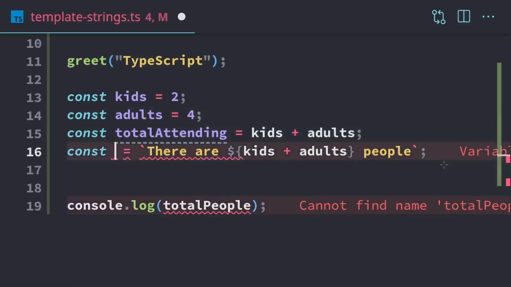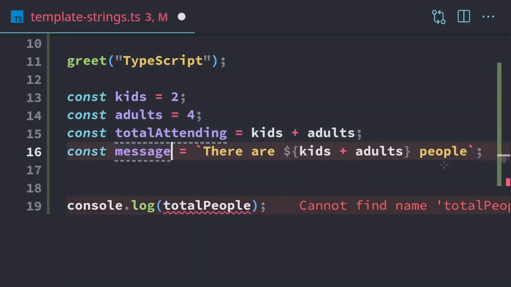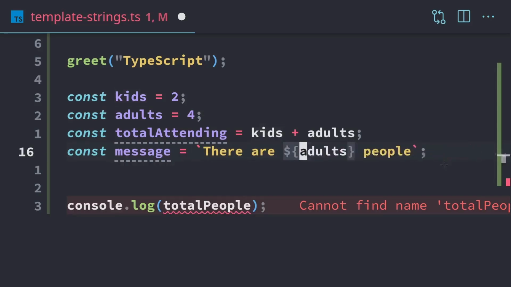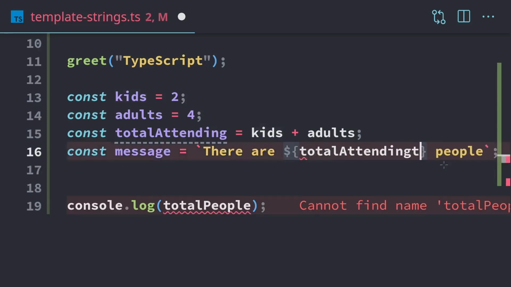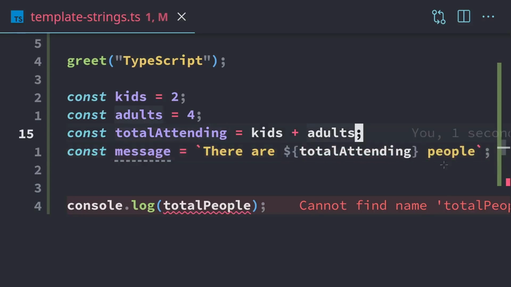We'll change this to message, so now this will be, there are total attending. That's a way you can simplify it, so the actual string itself doesn't become too complicated.